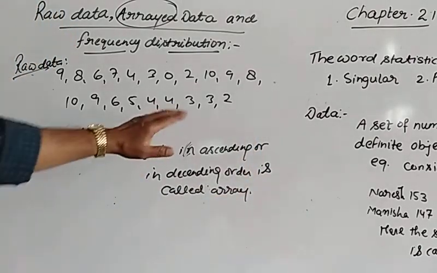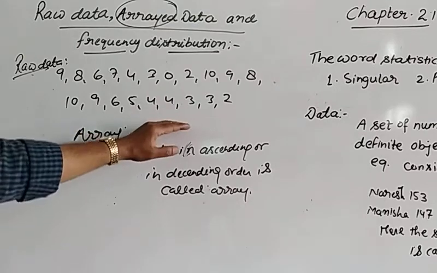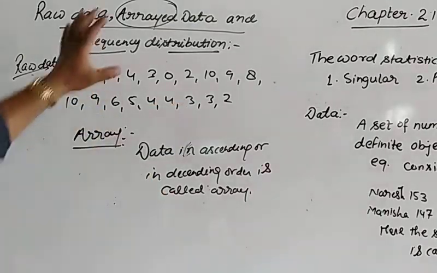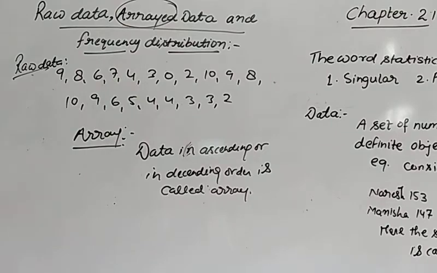So if the same given data we write in proper ascending or descending order, that data will be called array or arrayed data.